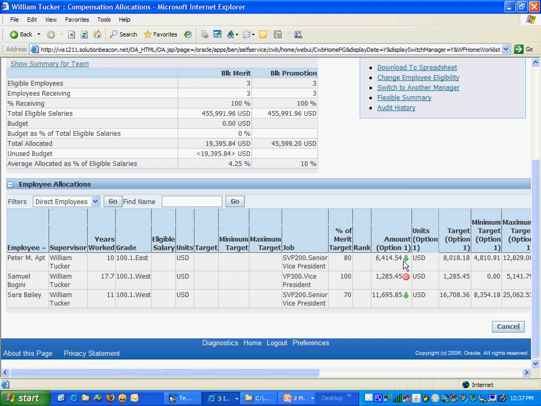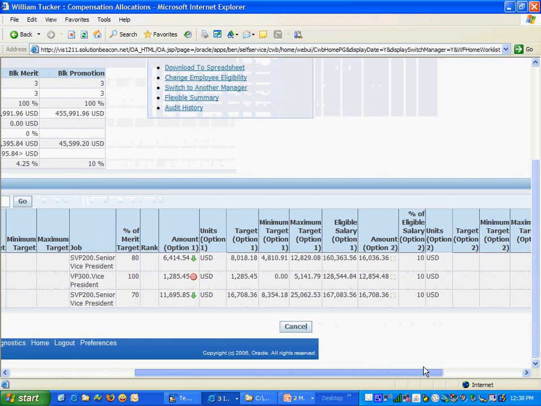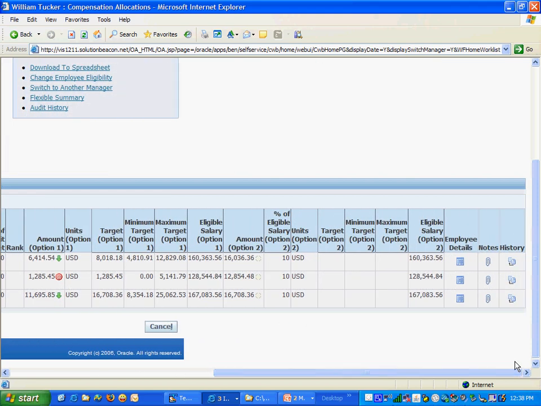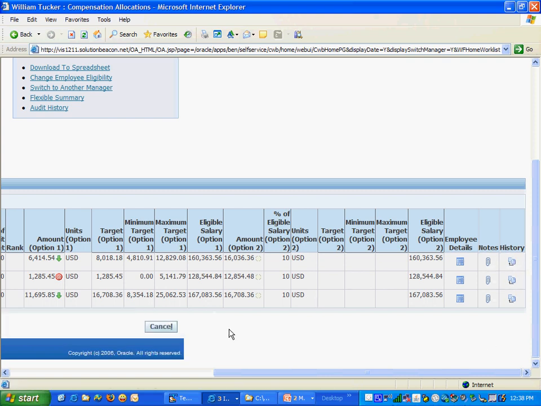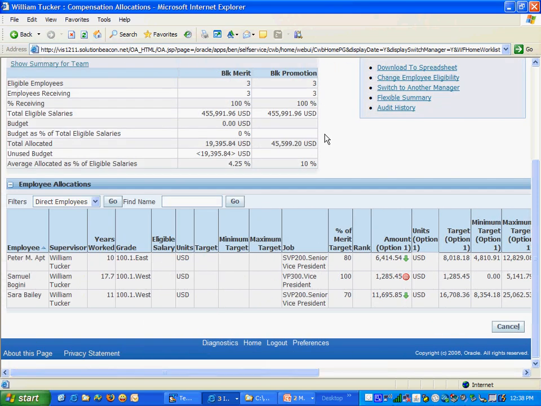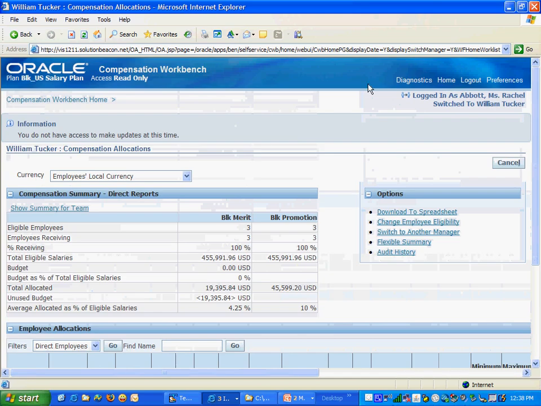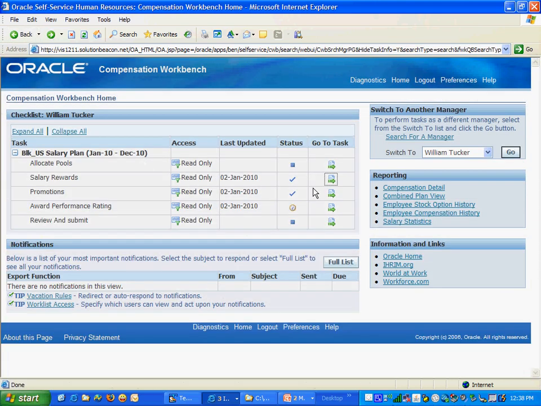As you can see, these three people have been awarded the salary, and this is below target, this is on target, and this is also below target. You can see the target options, also percentage of eligible salary options. You can see the employee details. You can put in any notes, add any history. You can see any historical data for these employees. Compensation workbench basically provides you the whole functionality for employee performance review and performance ratings, promotions, salary changes, and then reporting.